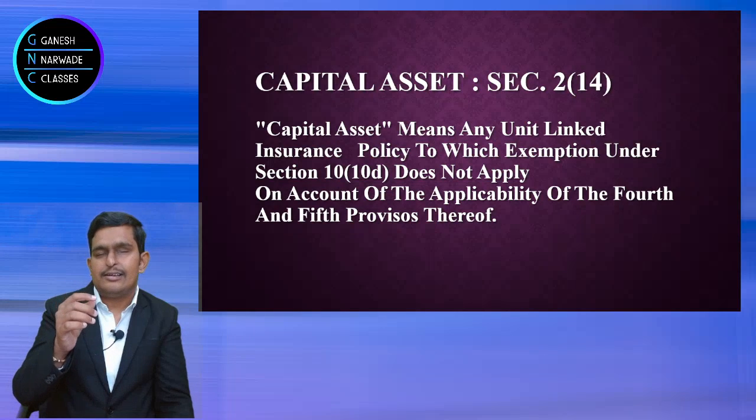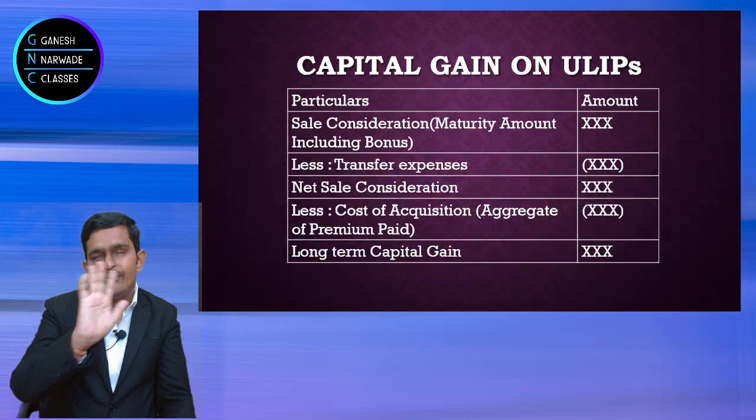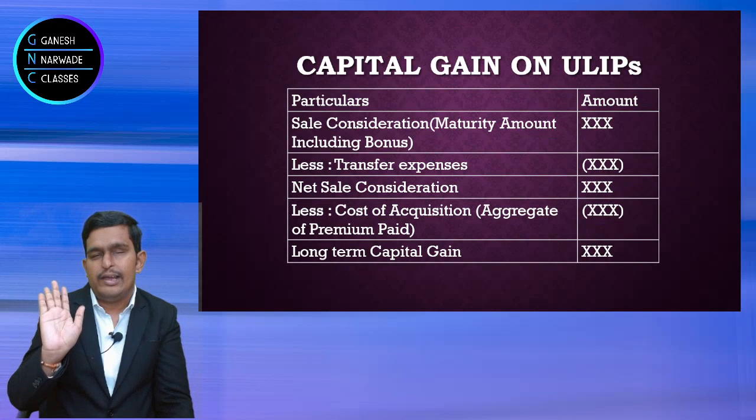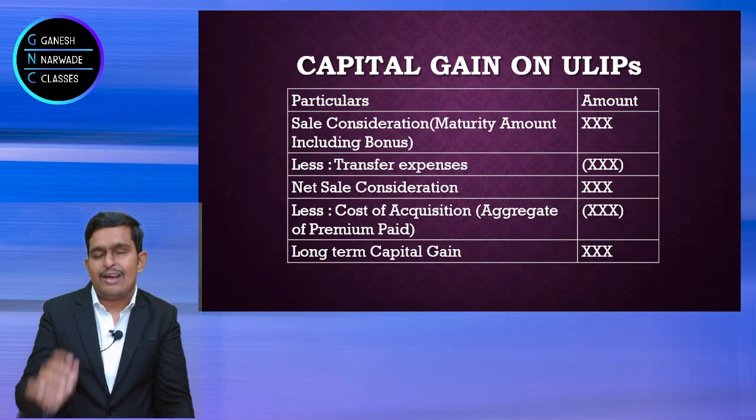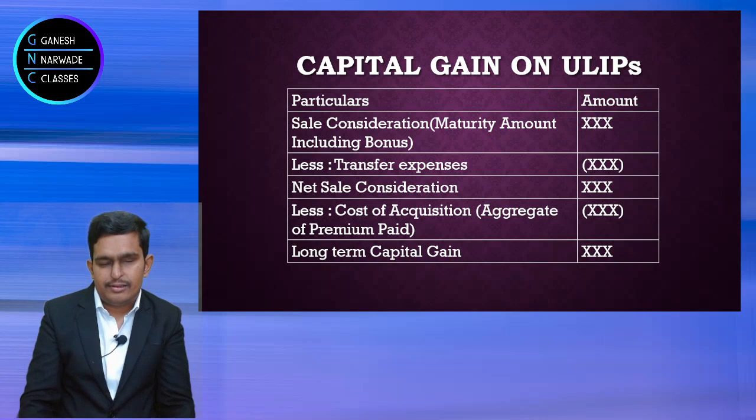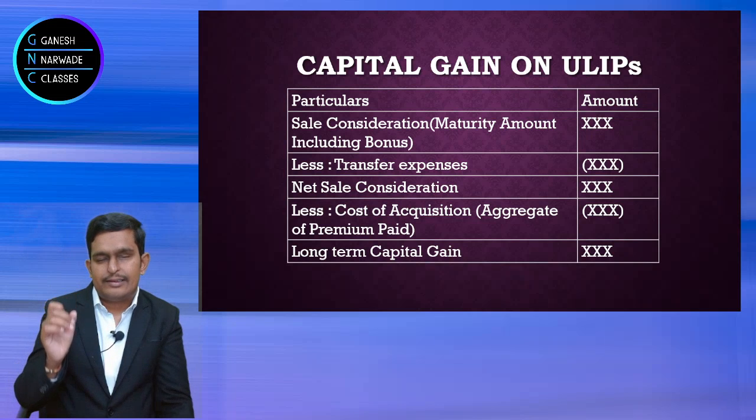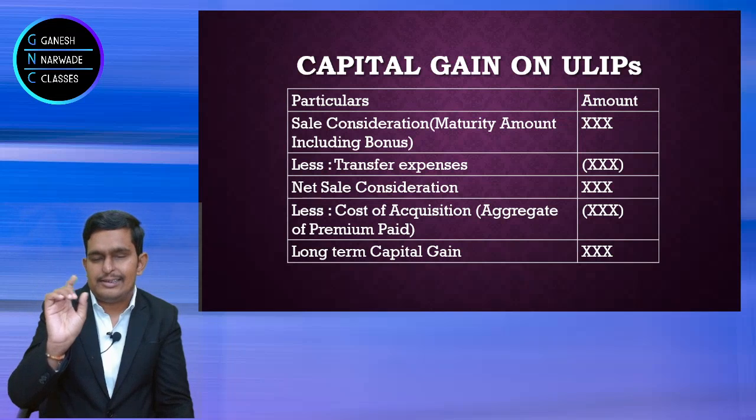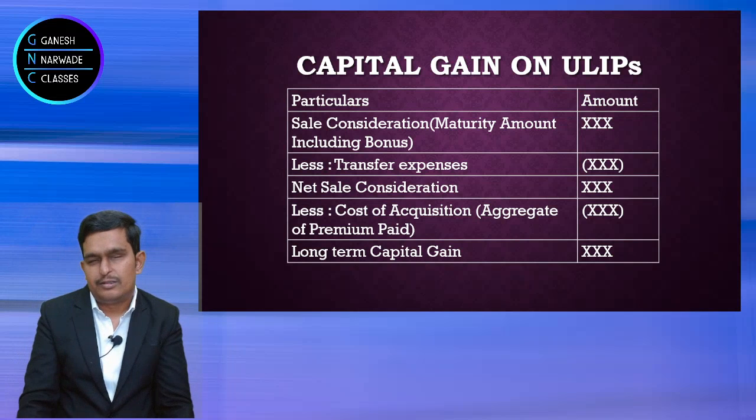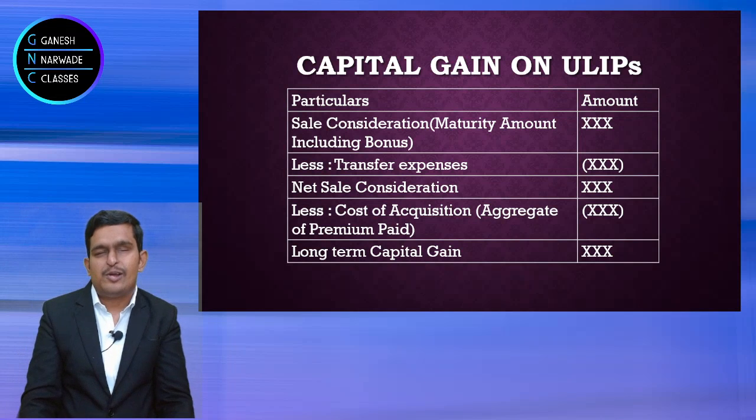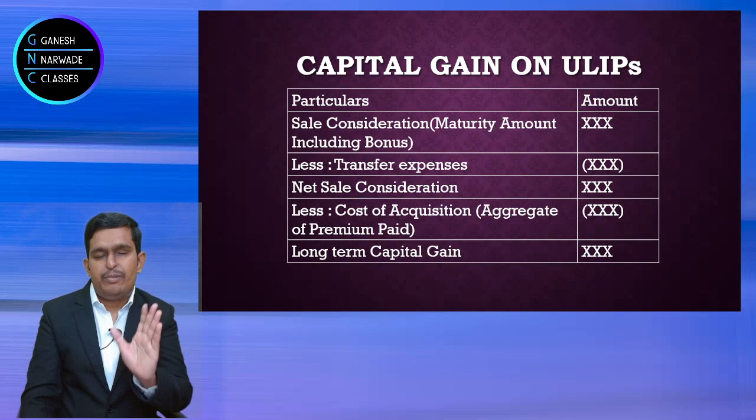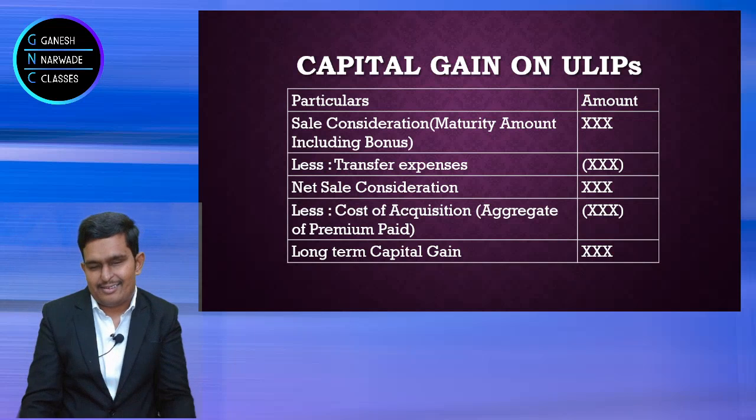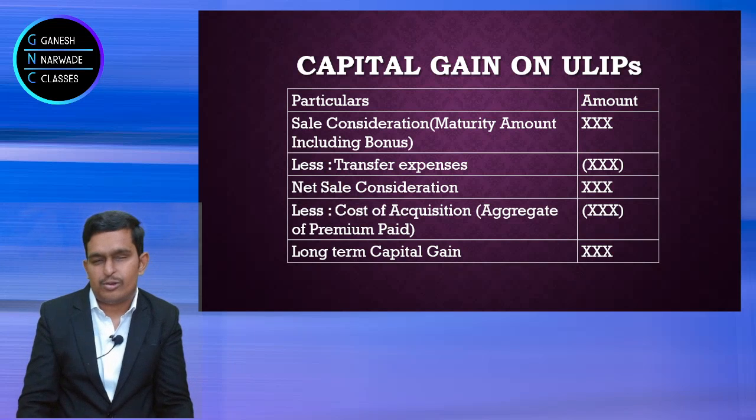From that you deduct the cost of acquisition. There is no indexation here. Okay. Simply the cost of acquisition. Right. And once you deduct that cost of acquisition, you will get the capital gain. It is not at all a short term capital gain, it is always a long term capital gain. No doubt about it. Why? Because a ULIP policy in India as per IRDA cannot be for less than 5 years. So it is a long term capital asset only.